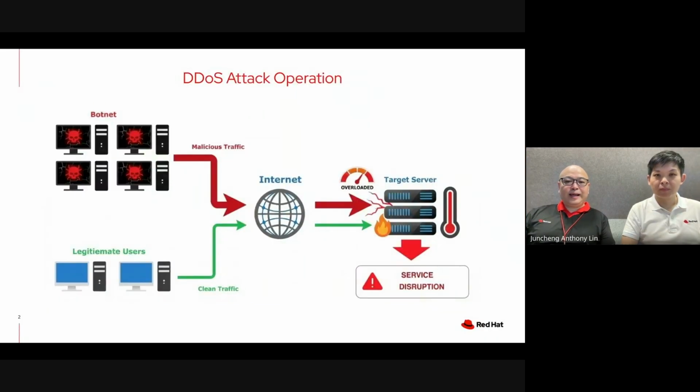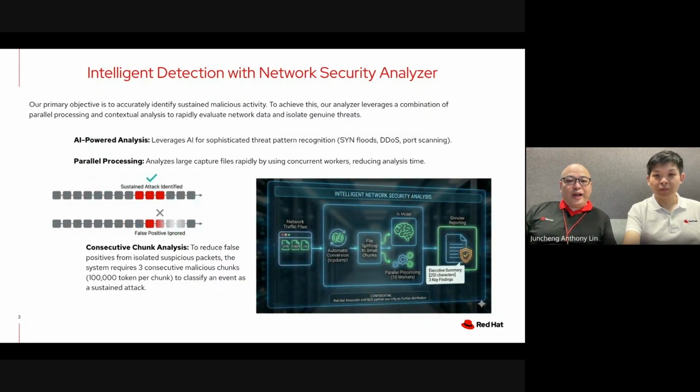In a DDoS attack operation, the attacker creates malicious traffic. He makes the network overloaded, which causes target server service disruption. This intelligent network security analyzer's primary objective is to accurately identify sustained malicious activity. To achieve this, it leverages a combination of parallel processing and textual analysis to rapidly evaluate network data and